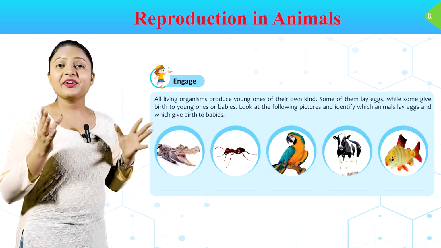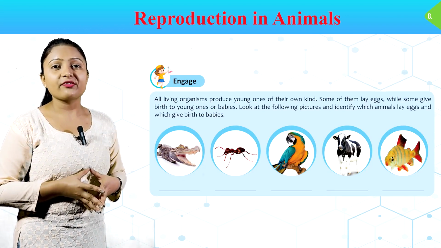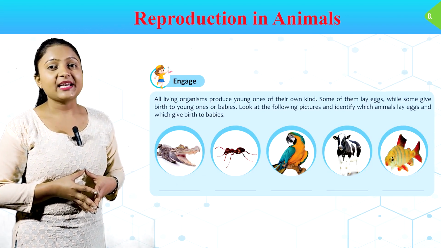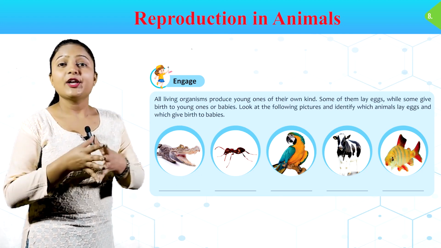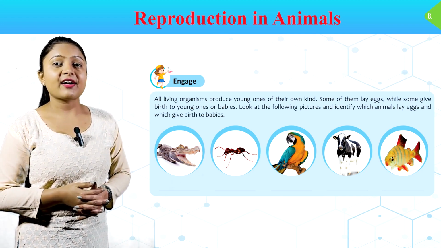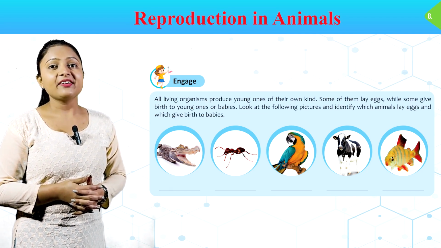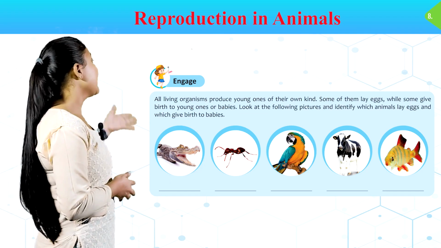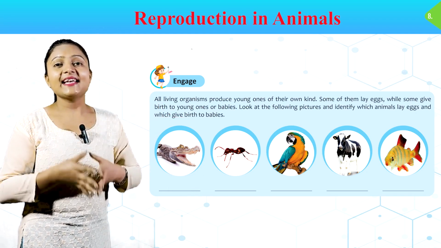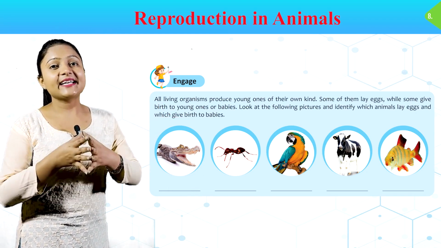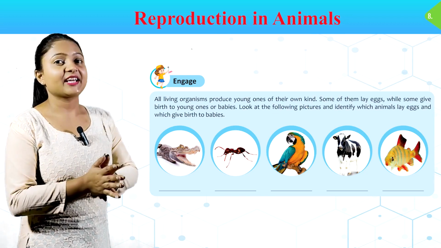Engage. All living organisms produce young ones of their own kind. Some of them lay eggs while some give birth to young ones or babies. Look at the following picture and identify which animal lays eggs and which gives birth to the babies. इन पिक्चर को देखकर पहचानना है कि इनमें से कौन सा एनिमल एग लेट करता है और कौन सा एनिमल डायरेक्टली अपने यंग वंस प्रोड्यूस करता है.